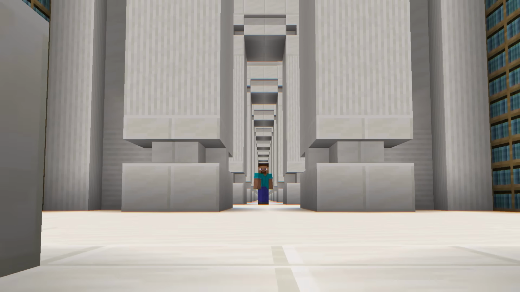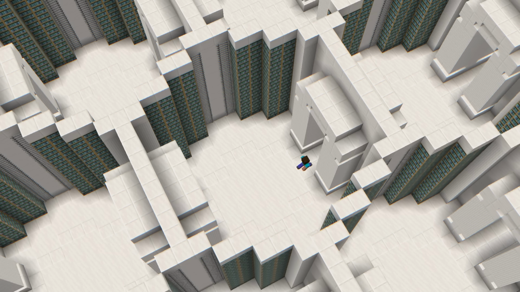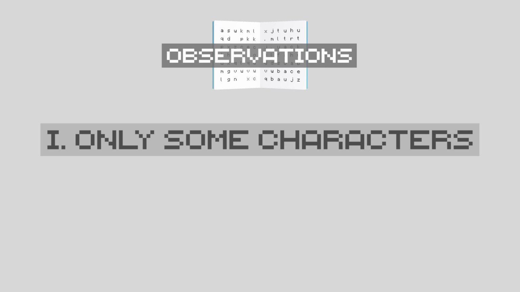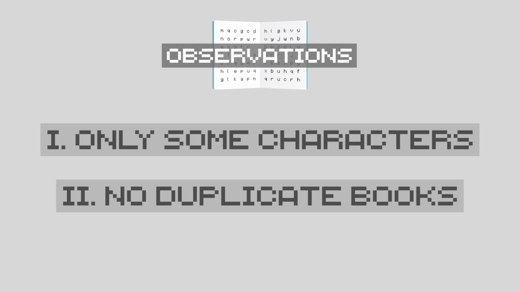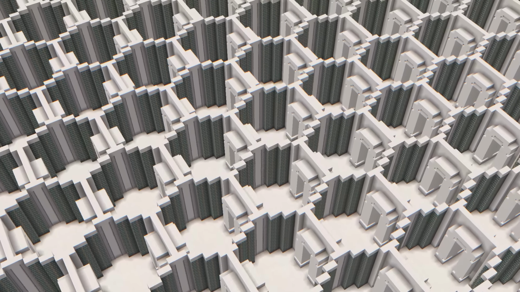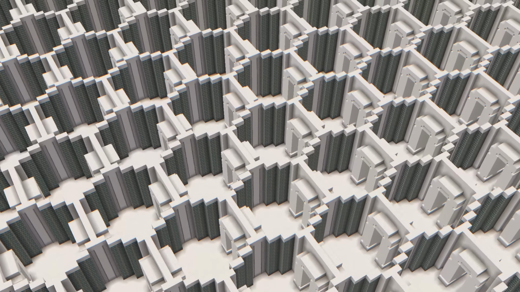I mean, it would be impossible to cross it within a single lifetime. But those living inside notice 2 facts. The first is that only a finite number of symbols exist in each book, letters from A to Z, and some punctuation. The second is that no 2 books are the same, as far as they know. Under these conditions, there can't be infinite books, since only so many unique combinations exist of these characters. And so, even though they could never confirm it, they believe that the library can't be infinite.